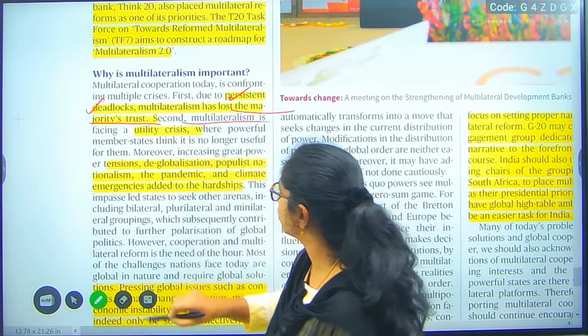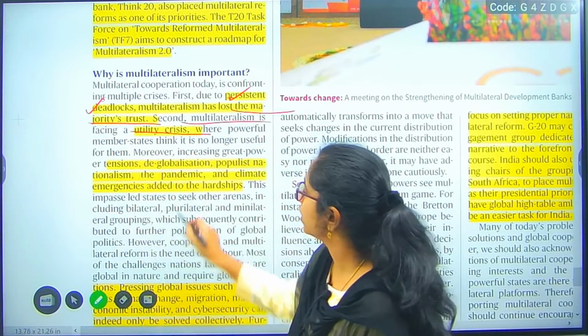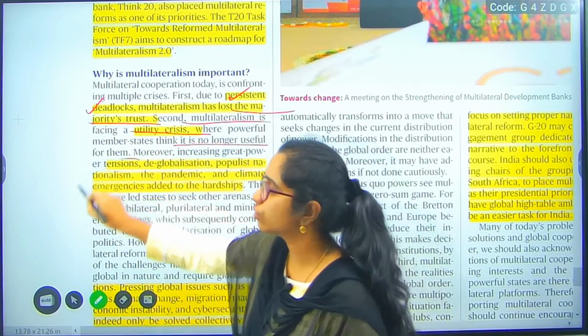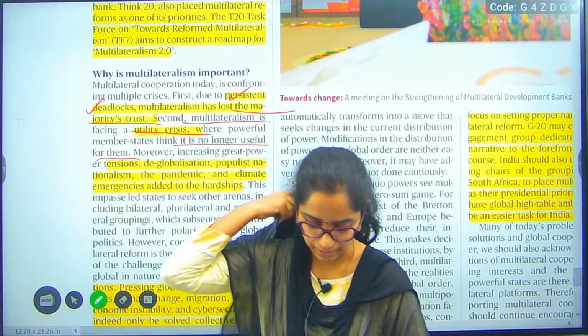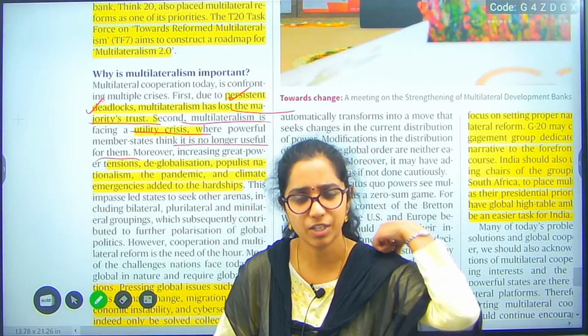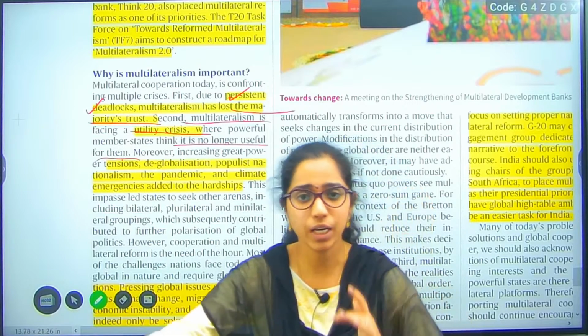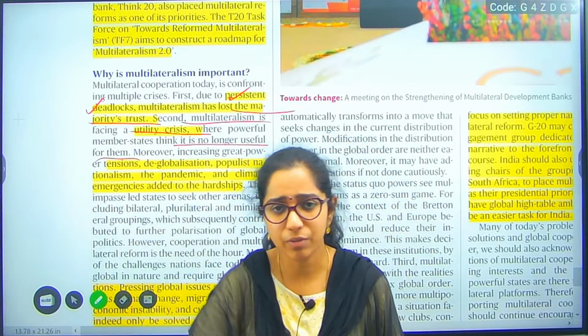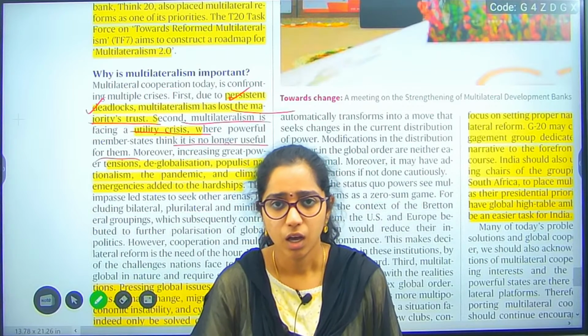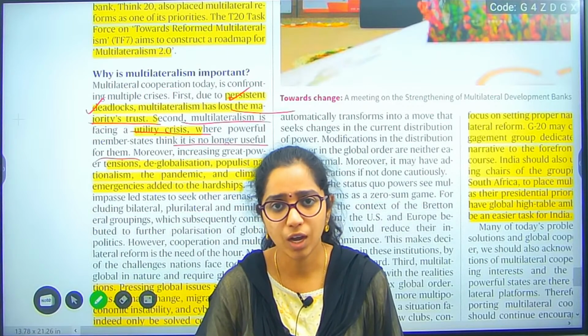The second issue is the utility crisis, where the powerful members are no longer useful to them. Exactly, when I talk about the same example, let's say Russia. Leaving India's perspective, what is it benefiting other countries? The global crude oil crisis.